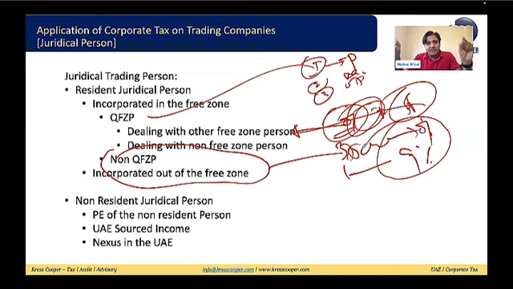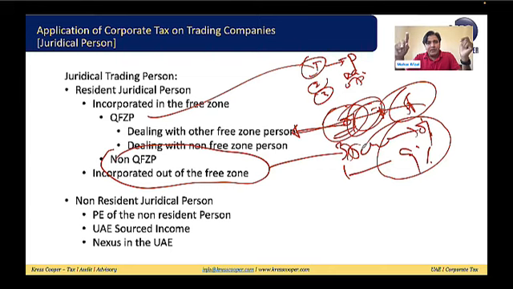Now, what is the difference between the resident juridical persons and the PE of the non-resident person? The difference is, for the resident juridical person, their worldwide income is taxable. I'm repeating, for the resident trading company, their worldwide income is taxable. And for the PE of the non-resident company, income attributable to the PE is subject to tax; their worldwide income will not be subject to tax.